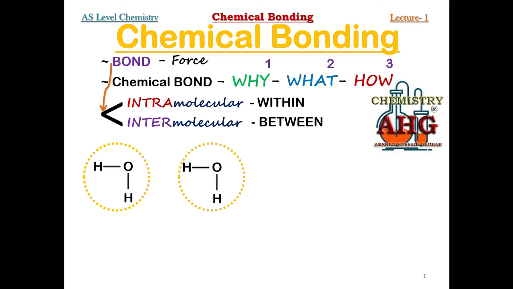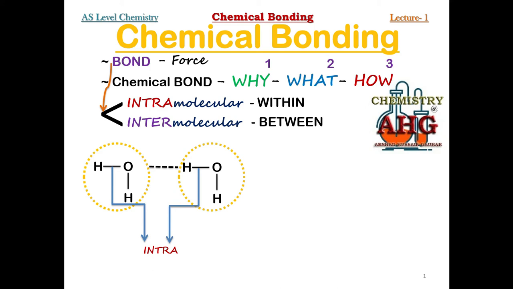And one type of bond that is already shown, you can see there is a normal line that is representing a type of bond between atoms within the molecule, and there can be another force that can hold these two molecules together. Now these normal lines, in each of the two molecules, are known as intramolecular, because it is a force present between atoms within each molecule.